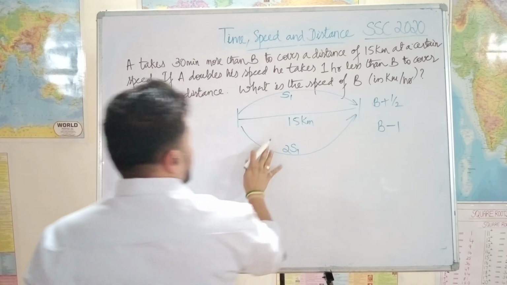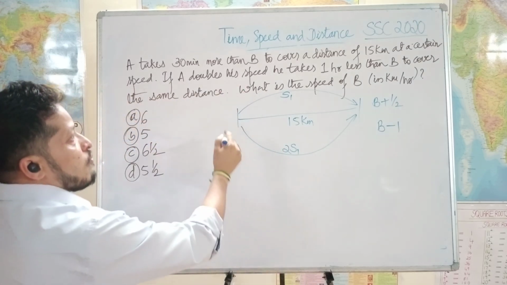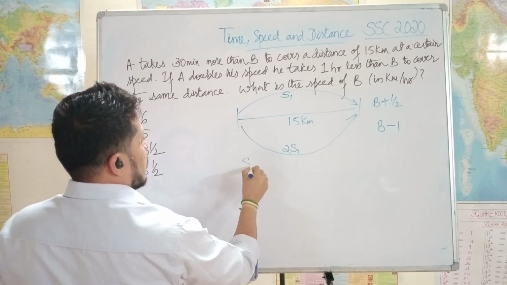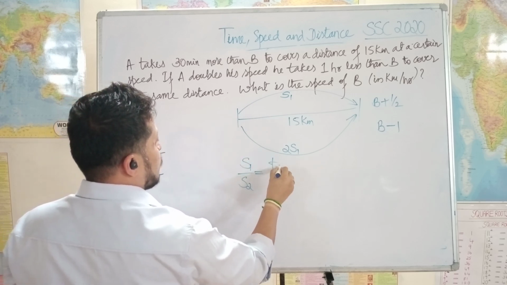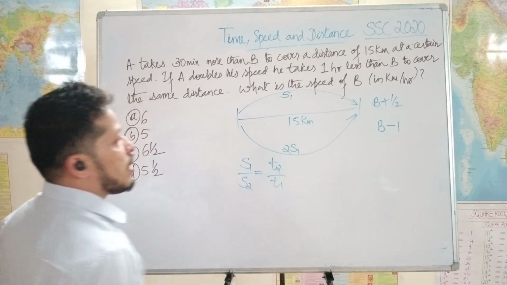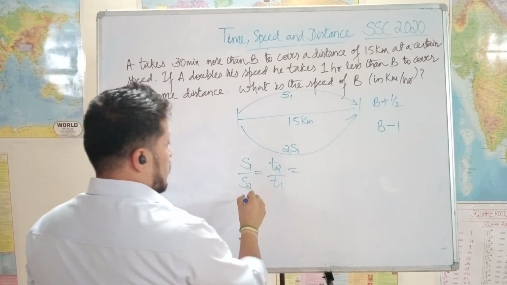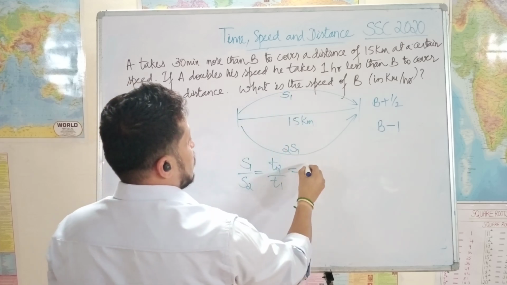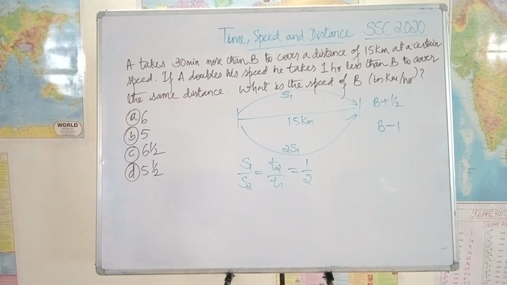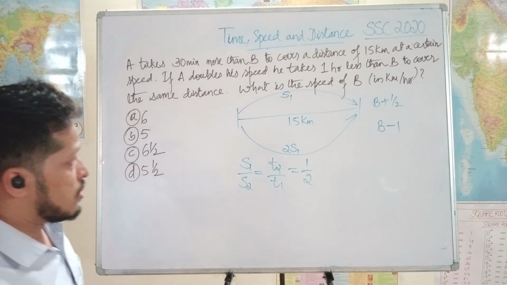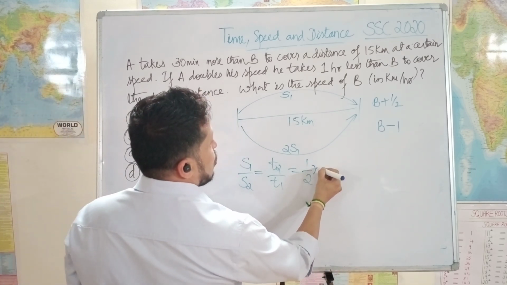In both the cases, distance traveled is the same. Then the only formula we know is S1 by S2 is equal to T2 by T1. S1 by 2S1, S1 cancels, so 1 by 2. Right? T2 by T1 is equal to 1 by 2. So the unit difference between T1 and T2 is 1 here.